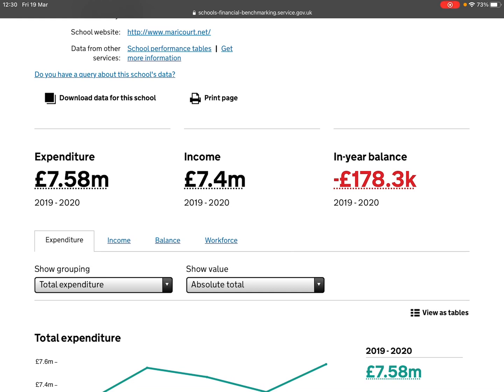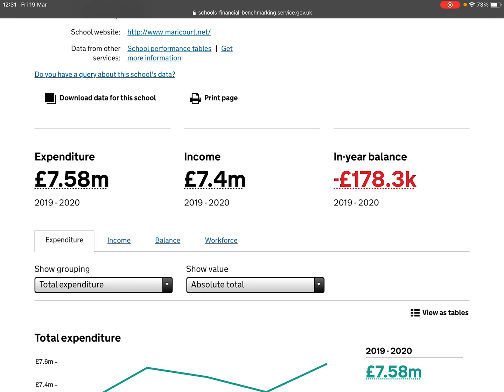For a maintained school or a voluntary aided school, the information for 1920 here runs up to the 31st of March, and it's the same for any other year information that we'll see in a few moments. If this was an academy, the information would run to the 31st of August in the particular year.